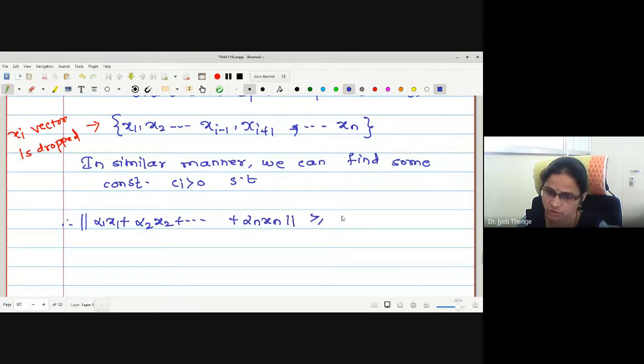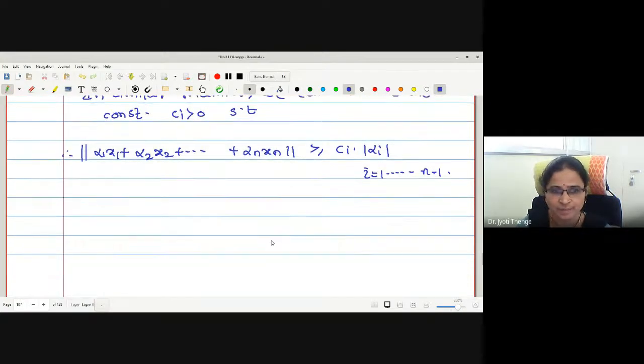The right side is greater or equal to Ci into mod of alpha i, and now this i can be anything from 1 to n. Correct? Let me give 5 minutes to complete the proof if you are okay with this inequality.